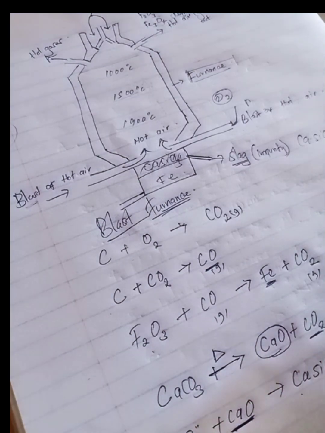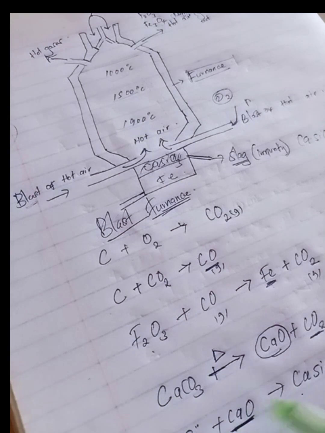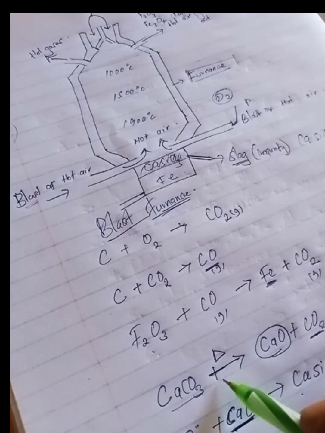So what you should know is that in iron we have impurities such as silicon, and then silicon will react with calcium oxide. Remember calcium oxide comes from calcium carbonate after it decomposes, right?